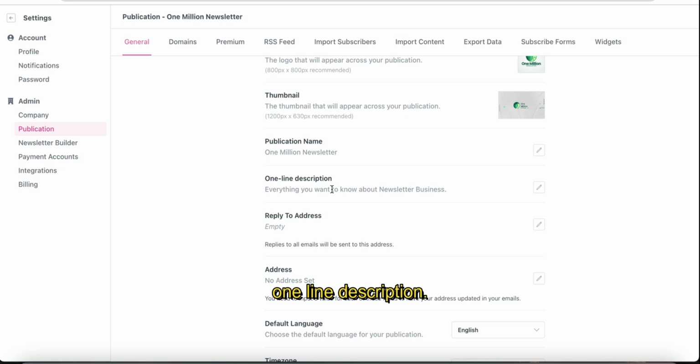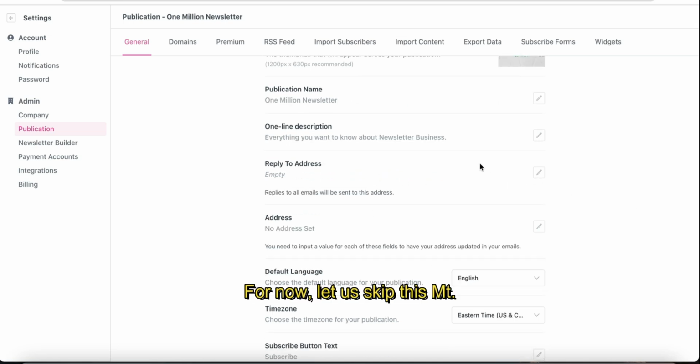One line description, obviously you can change this later after we create a custom GPT using ChatGPT. We will advise that GPT to help us create these types of things, such as a welcome email and some hooks and some description and all those things. I'll show you that in detail. For now, let's keep this empty.